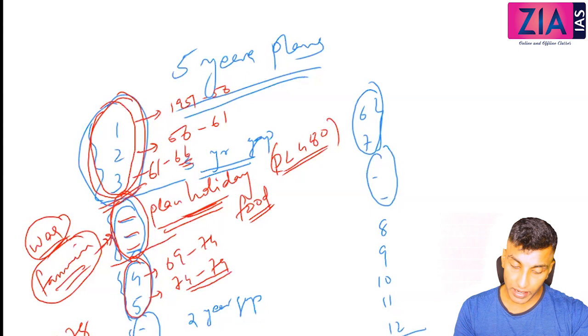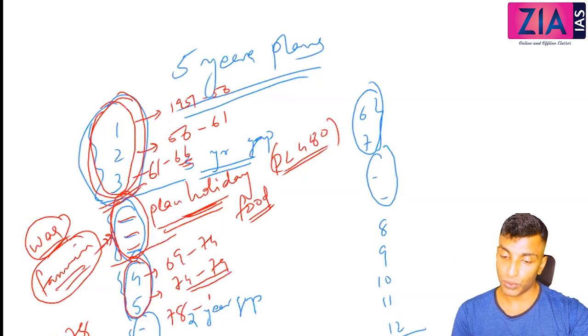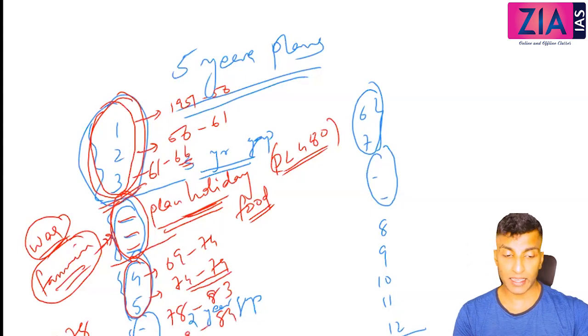And then there was a rolling plan. I told you about the rolling plan yesterday. A rolling plan is for another 5 years, but every year there will be a new 5-year plan, right? So 78 to 83, then 79 to 84, like that there was a rolling plan, and 80 to 85.